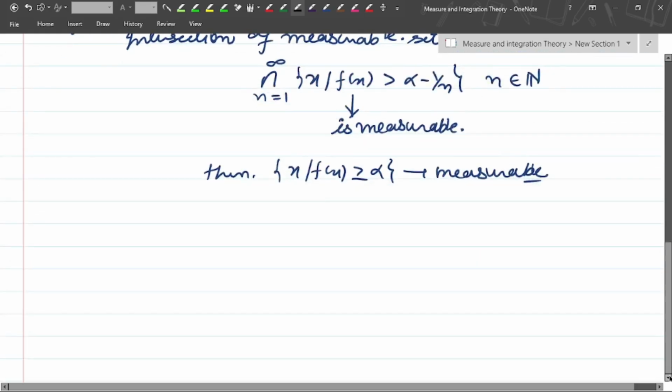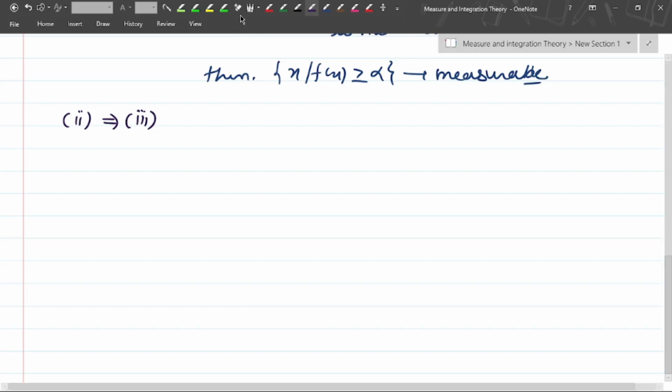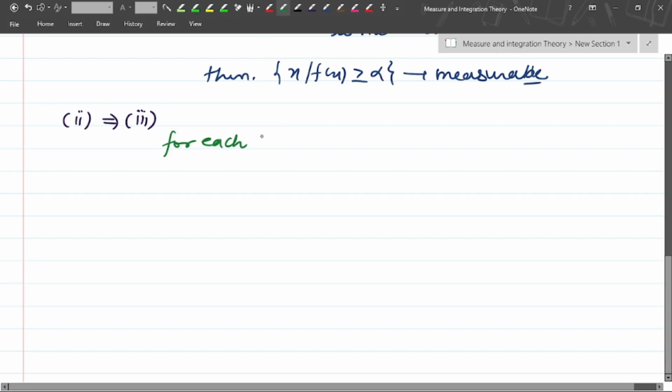Now we'll take the second as a result and show the third. So for each alpha belonging to the real numbers, the set of x such that f of x is less than alpha is basically the domain minus the set of x such that f of x is greater than or equal to alpha.